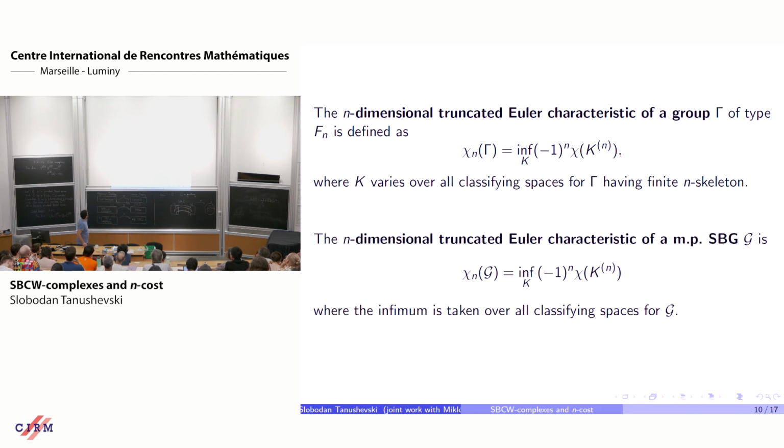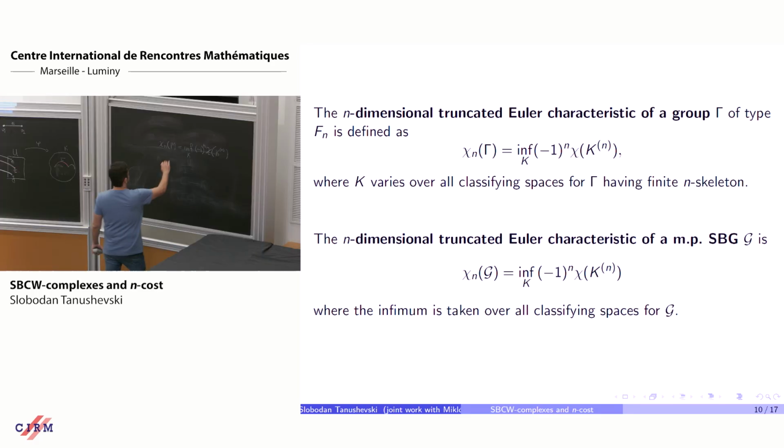I have a corresponding notion for NP standard Borel groupoids. It's the same definition. It looks exactly the same. The difference is that we have G here. But what is this guy? Well, you can guess what it is.